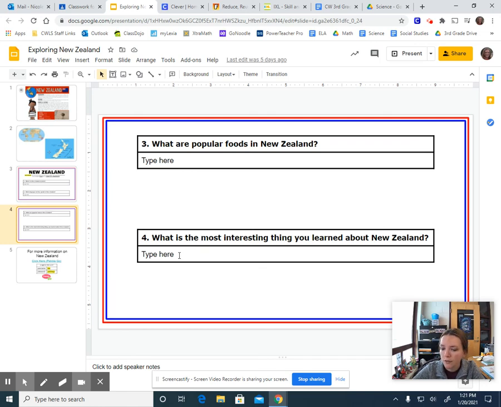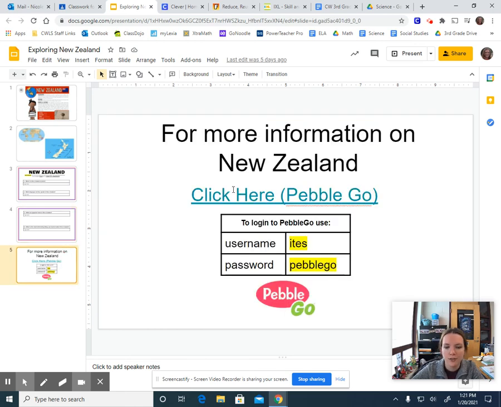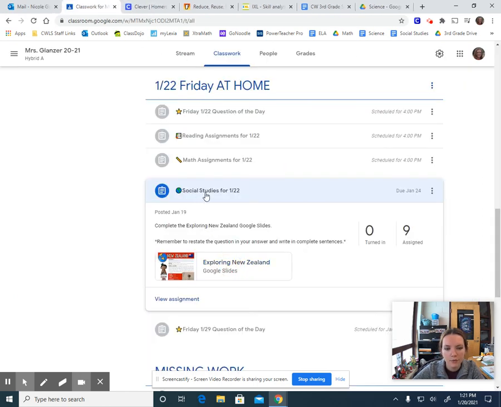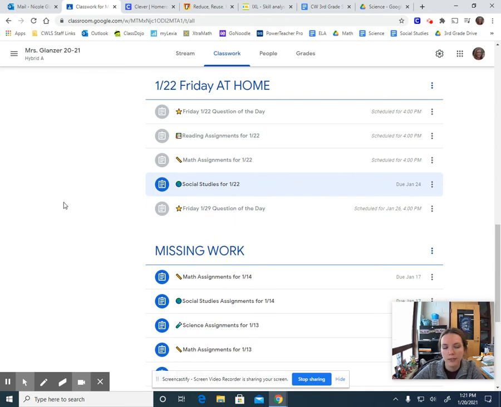All right, tell me. Remember, capital letter at the beginning, period at the end, restating the question. If you're interested in more, you can always do this Pebble Go. All right, and that's what you have for social studies. And that is everything. Just make sure you've got everything complete. Turn it in. You are good to go. Let me know if you have questions.